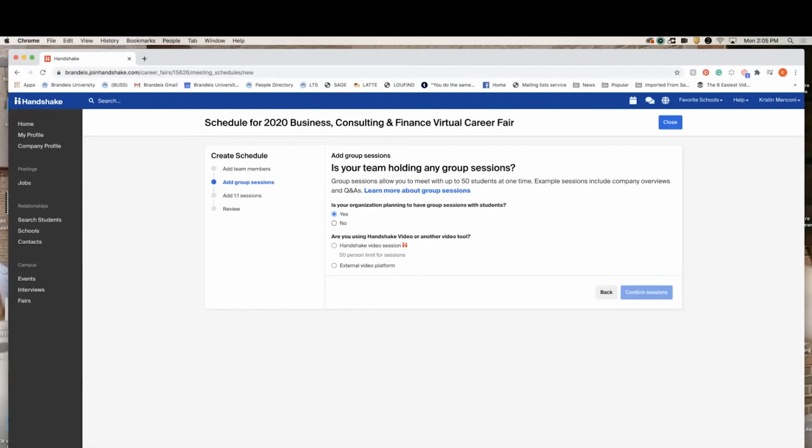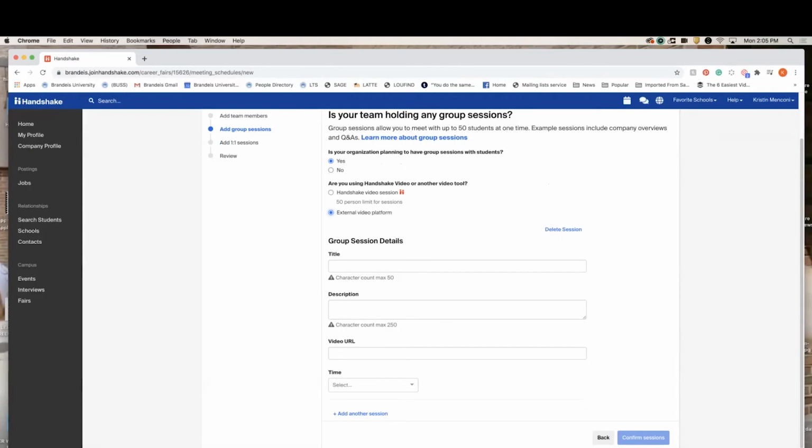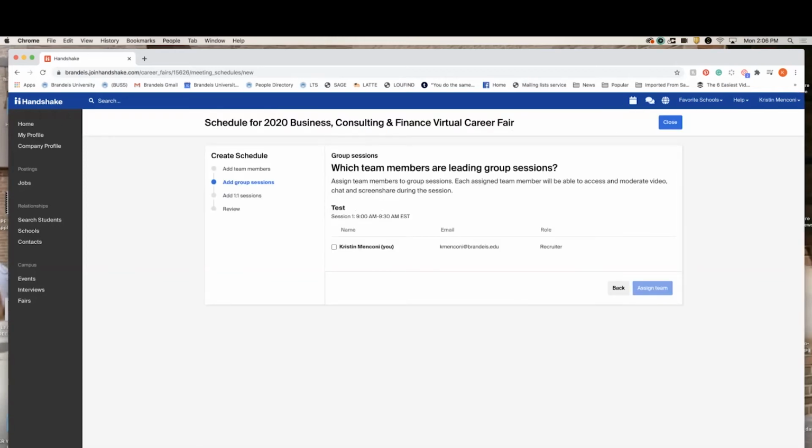Another great feature is you can use the built-in Handshake video system, or you can use your own. Be sure to specify which one is your preference, and please note that the Handshake video session is a 50-person limit at one time. Add in all of your session information here, and then select your slots. So as you can see, you just create a group session in the pull-down menu and add as many as you see fit. Then confirm. Be sure to assign your team members that will be part of the session.